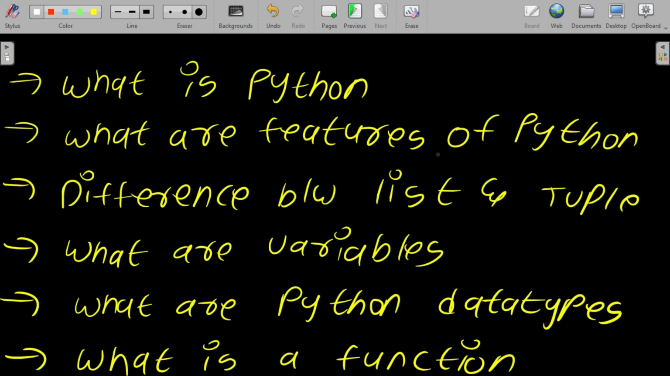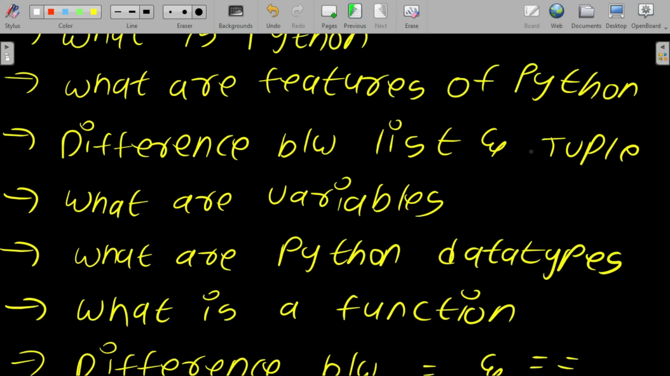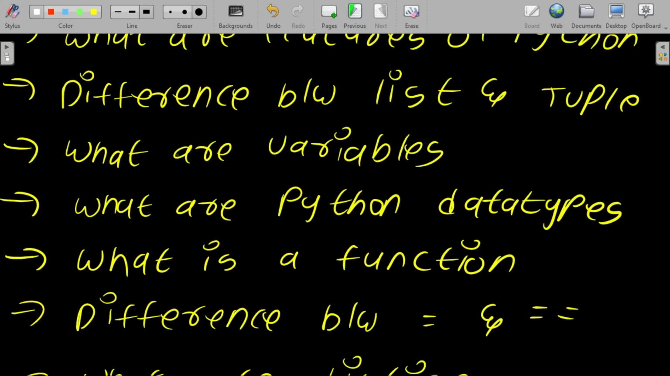What are the features of Python? The important features of Python are: it is easy to understand, it is easy to learn, it is open source and platform independent, it is object oriented, has large library support, and is dynamically typed. Remember at least five features. That is enough. Now we're going to see the third question.